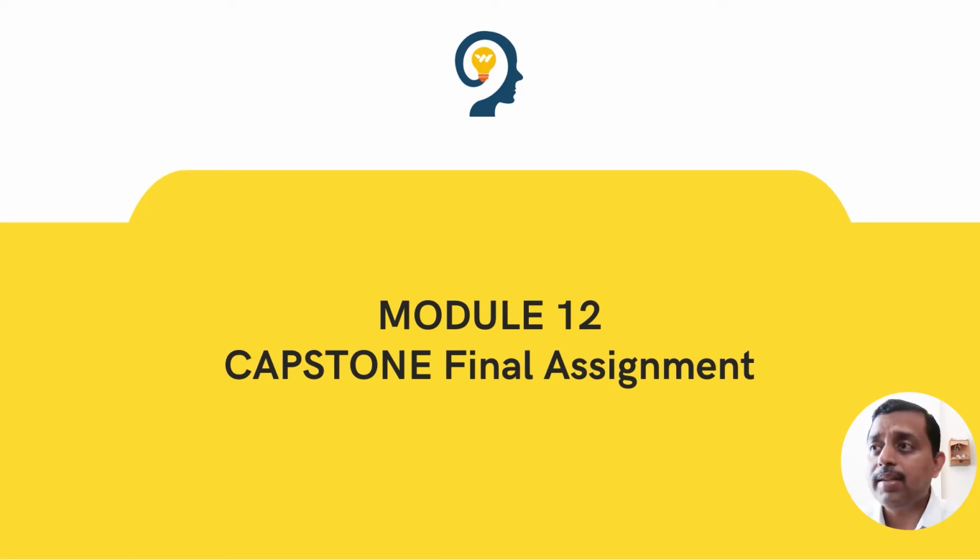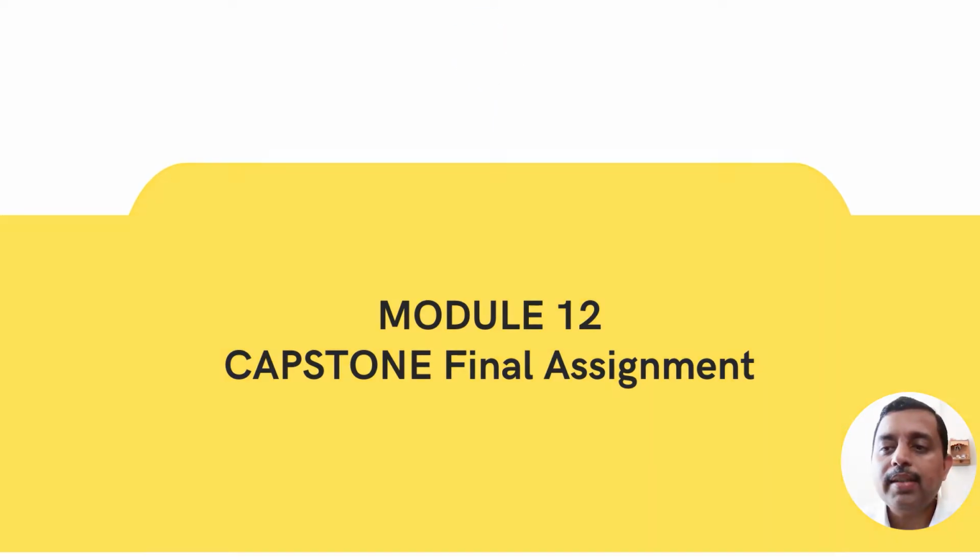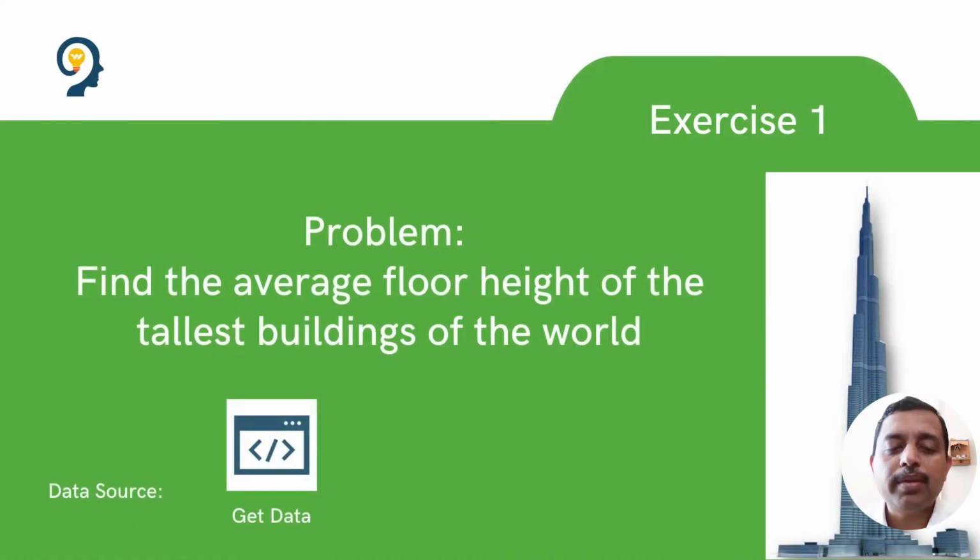I would rather call it an assessment come assignment come understanding come, I mean, you can call it a deliverable alignment. So let's have a look at the first problem statement. This is the most important, I would say the easiest one to follow in terms of the exercise. So the first thing is: find the average floor height of the tallest buildings in the world.